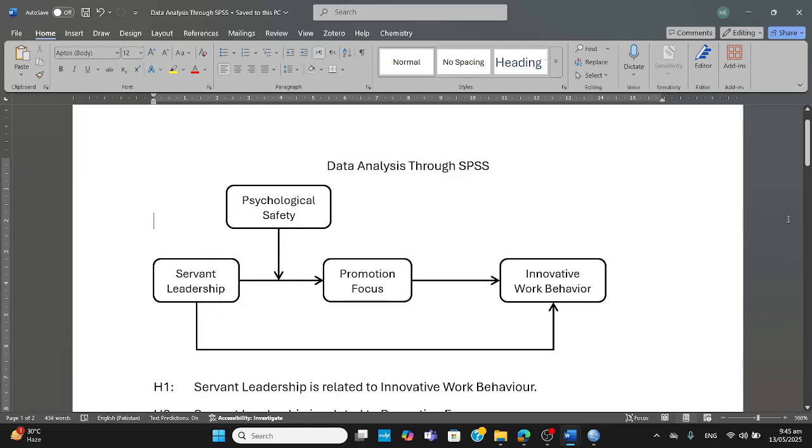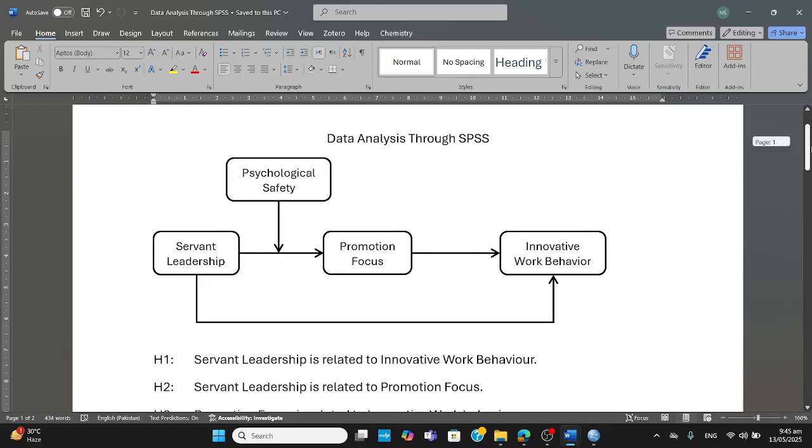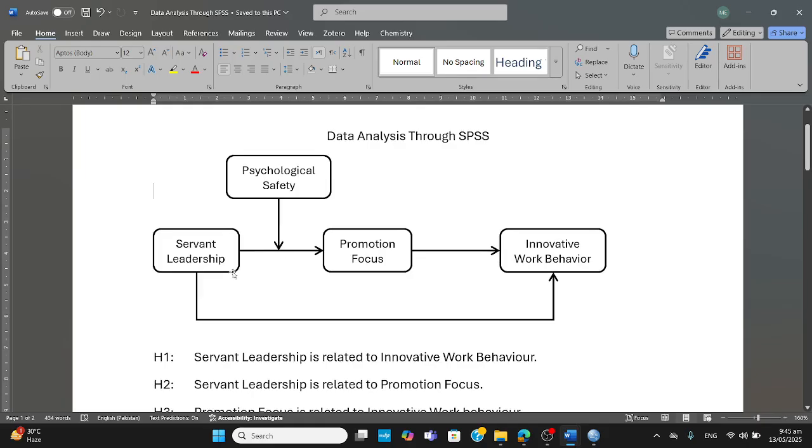First of all, I show this model. You can see the model on the screen. Here we have got four variables. Servant leadership is an independent variable. Innovative work behavior is a dependent variable. Promotion focus has been introduced here as a mediator, and psychological safety is a moderator. Psychological safety moderates the relationship between servant leadership and promotion focus. Additionally, it moderates the mediating role of promotion focus.